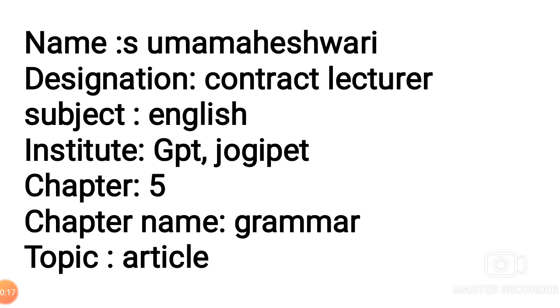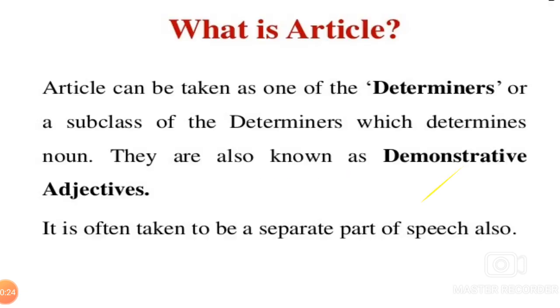Today we are focusing on article. What is article? Article can be taken as one of the determiners or a subclass of the determiners which determines a noun. They are also known as demonstrative adjectives.